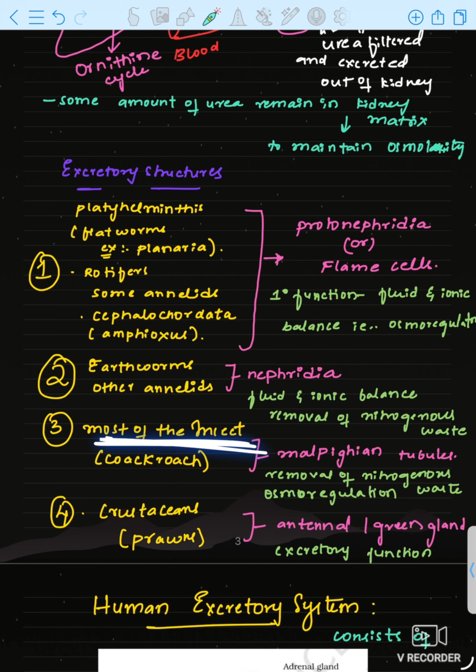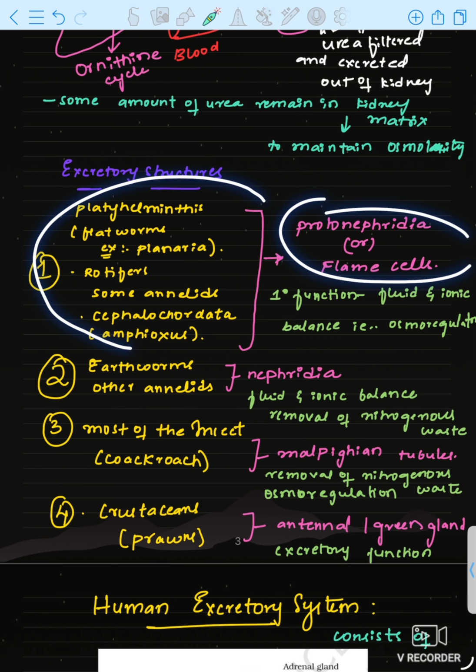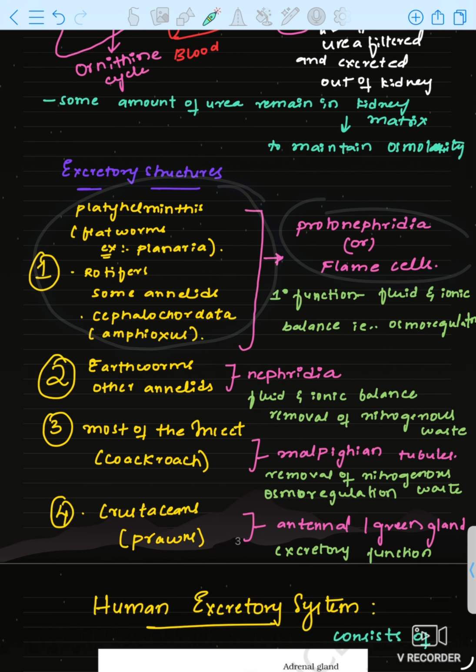And most insects like arthropods, cockroach is present. Cockroach has Malpighian tubules. Okay, and crustaceans like prawns will have antennal or green glands. Okay, you have to remember the excretory structures and the animals which have those excretory structures.